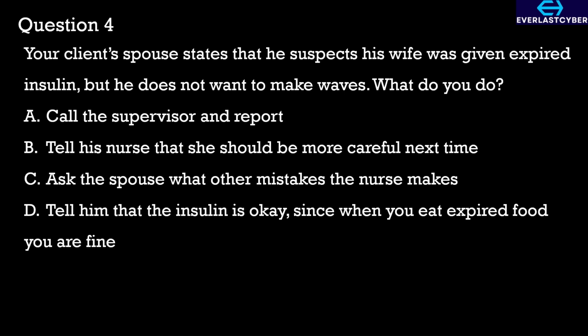Now, let's take a look at these options. If a client's family member expresses a concern about possible medication error or expired medication, you must treat it seriously and follow the chain of command. So, what you should do is to immediately report the concern to your supervisor or the nurse in charge. It is never appropriate to ignore the concern. You can reassure the family, but ensure that you always check. Also, it is not appropriate to blame the nurse or gossip about other mistakes.